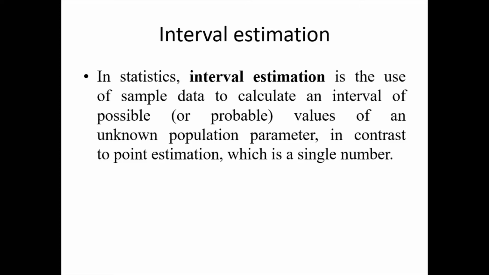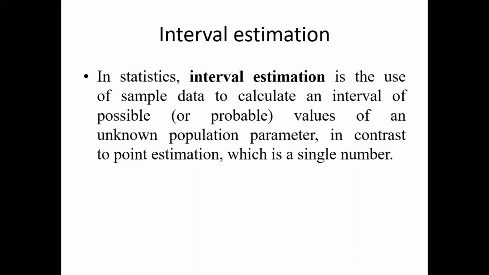Interval estimation is the opposite of point estimation. Here we are not giving an exact value or best guess. We are giving the rough values or the probable values. Instead of giving one value, we give two values, which explain the minimum value and maximum value. We are giving it in the form of an interval.